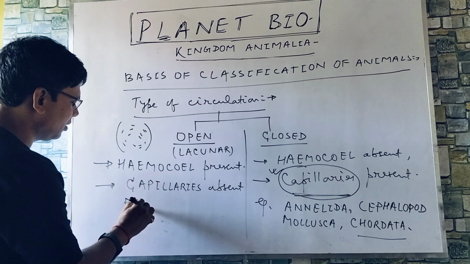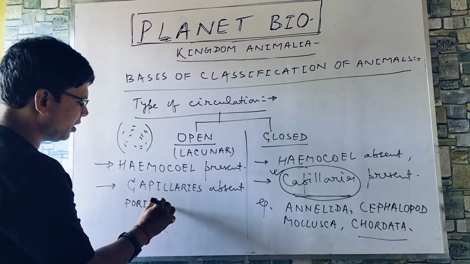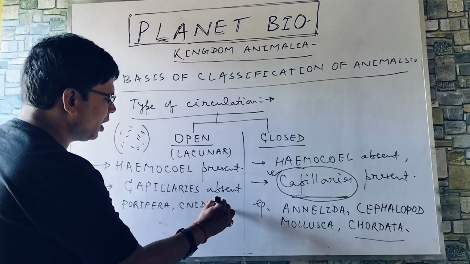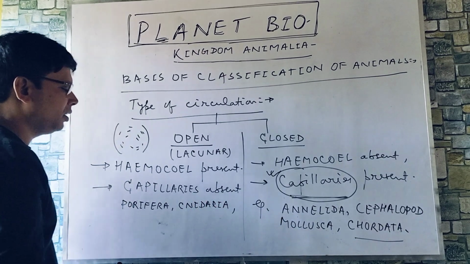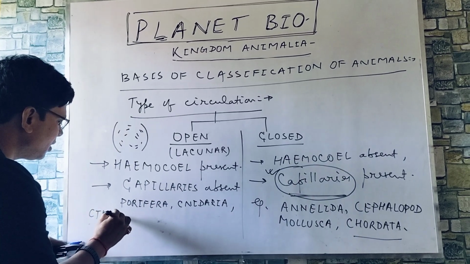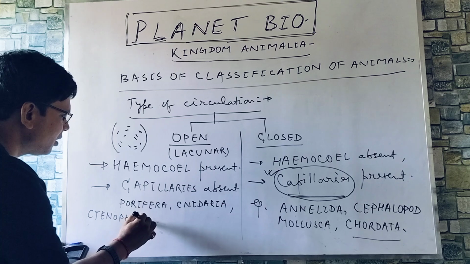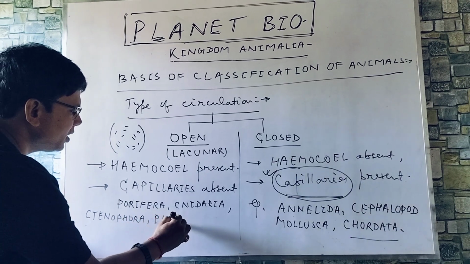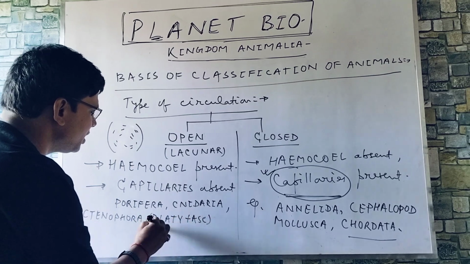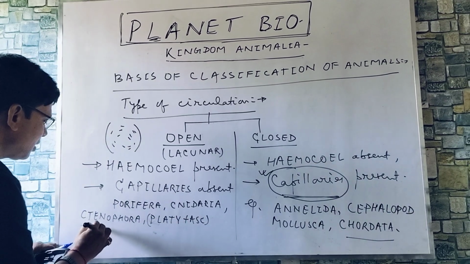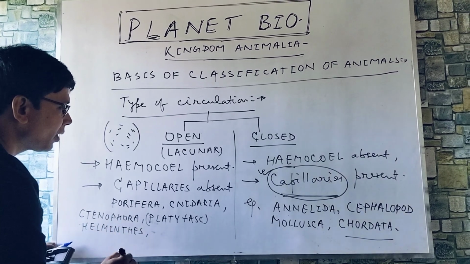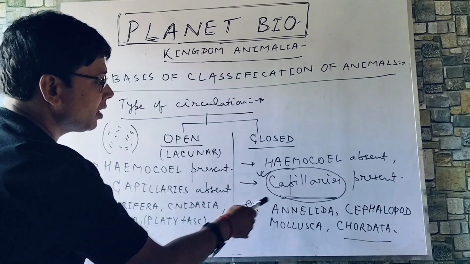Porifera, phylum Porifera, Cnidaria. We are moving in increasing order. After that, Ctenophora, Platyhelminthes, Aschelminthes. After that, Annelida has come here.